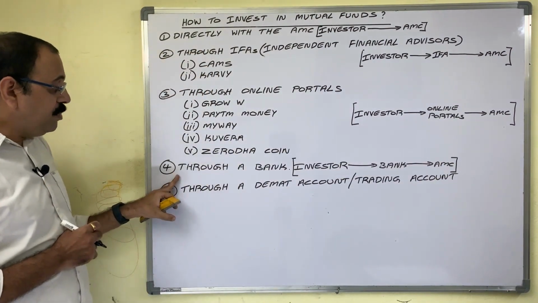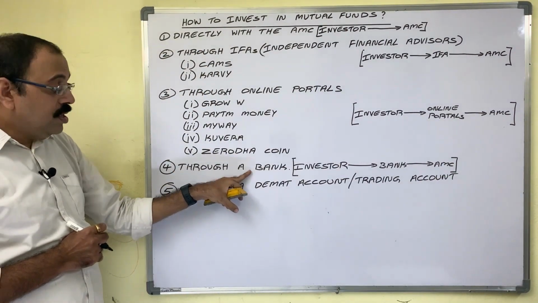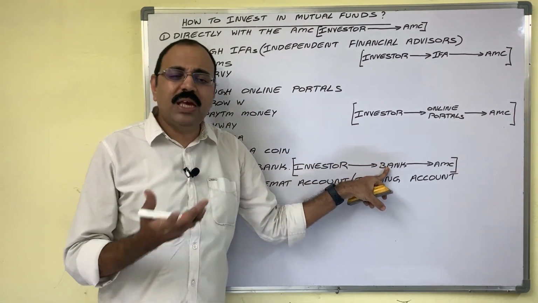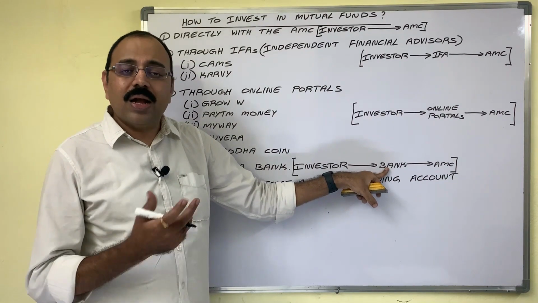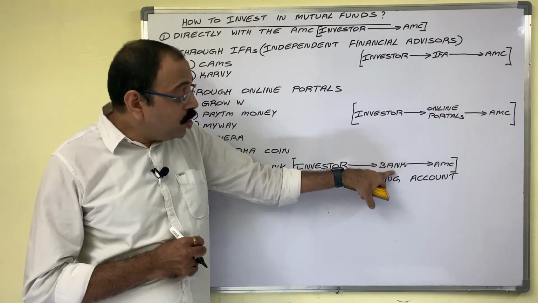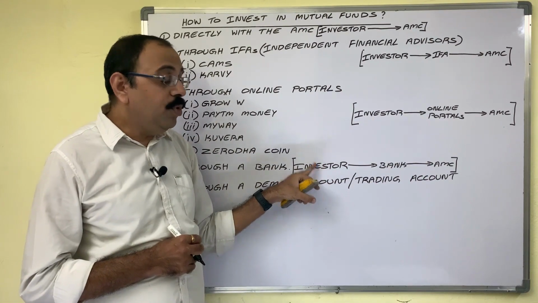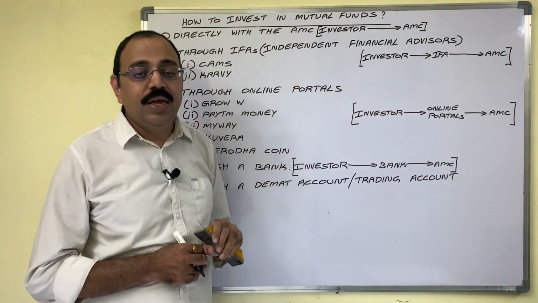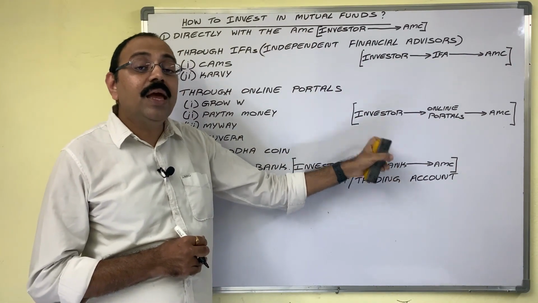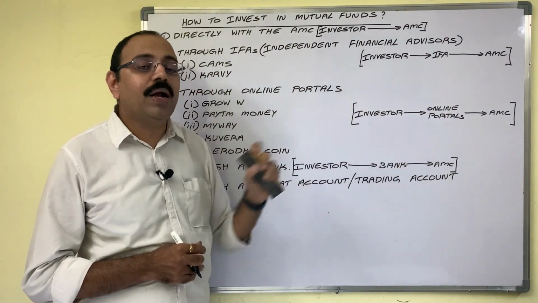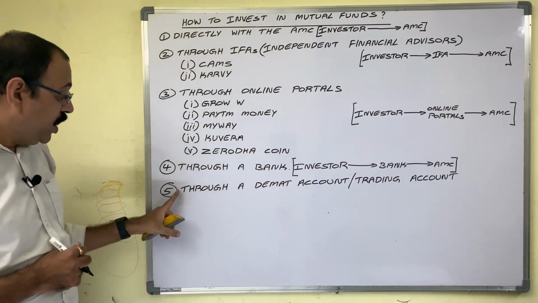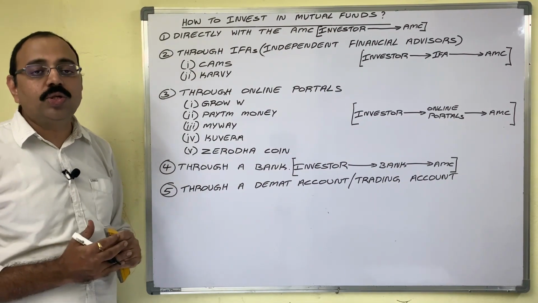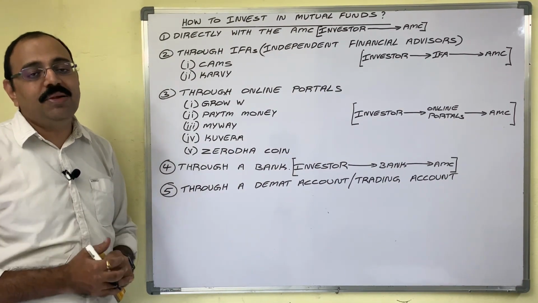Then the next method is through a bank. Suppose you have an account in one bank. It may be a savings bank account or current account. Then through a bank you can buy mutual fund schemes offered by different AMCs. Here banks act as mediators between these two parties. Next, if you have a demat account or trading account, through that account also you can buy mutual fund schemes.